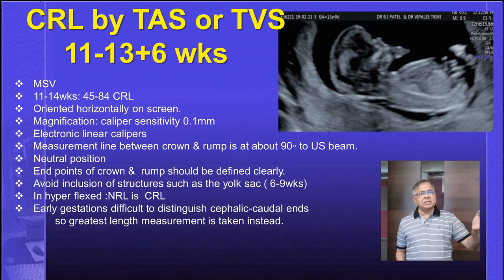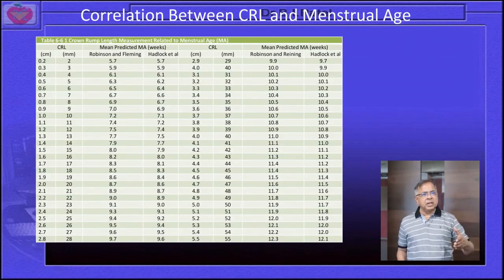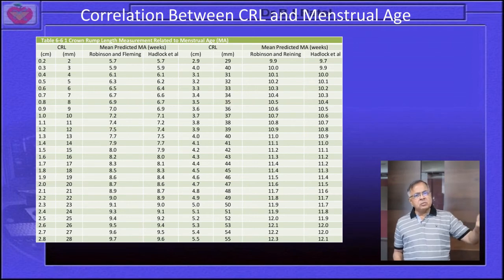Once you are able to appreciate the embryo measurement, that is the CRL measurement, it will give you the final answer. So we have to follow that criteria, and there is a correlation between the CRL and menstrual age assessment, and nomograms are available, and we have to follow this for the assessment. But there is software inbuilt in the sonography unit, and because of that we do not have to keep all these things ready at our clinic, because as soon as you measure the embryo, the gestational age will be given by the software.